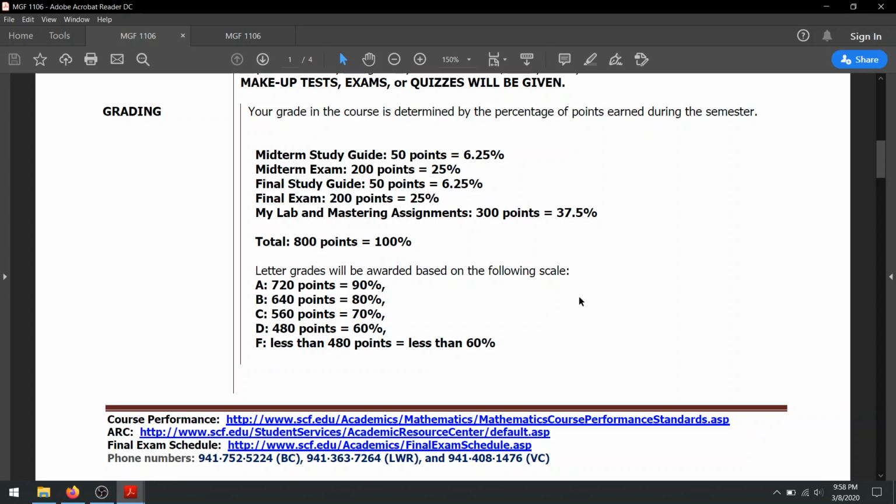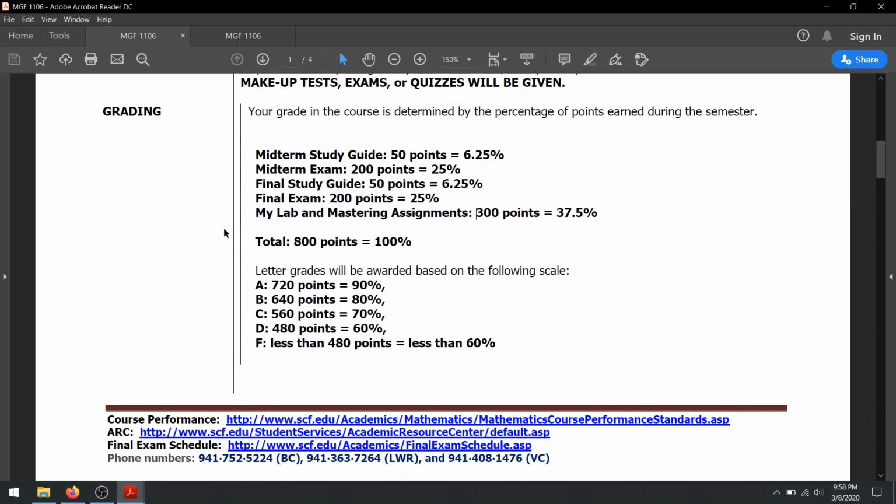Okay, grading is obviously one of the biggest things of this course, right? So the grading, the way it's broken down, is the entire course is composed of 800 points. That's 100% of the grade responsibility you have. Of those 800 points, 50 points come from the midterm study guide, 200 points from the midterm exam, 50 points from the final study guide, 200 points for the final exam. The bulk of your grade, the 300 points, is going to be coming from the My Math Lab, which is the online homework and videos, lectures, and all that stuff.